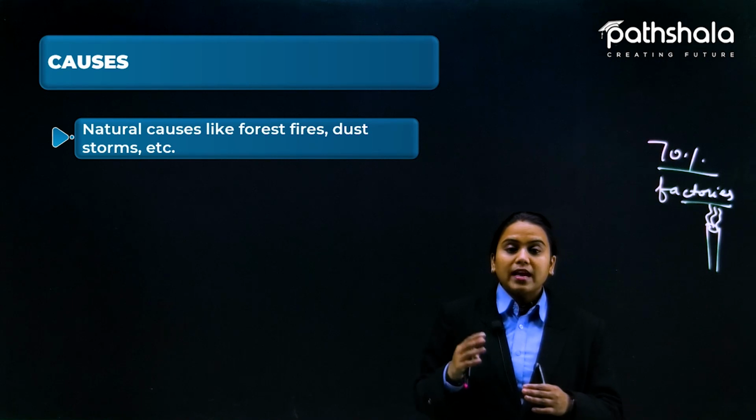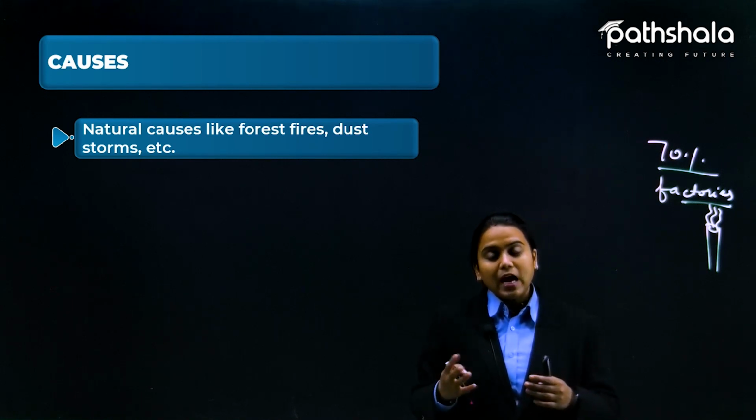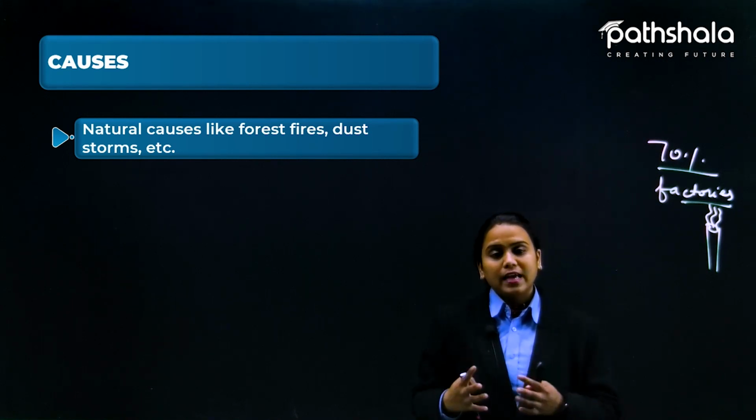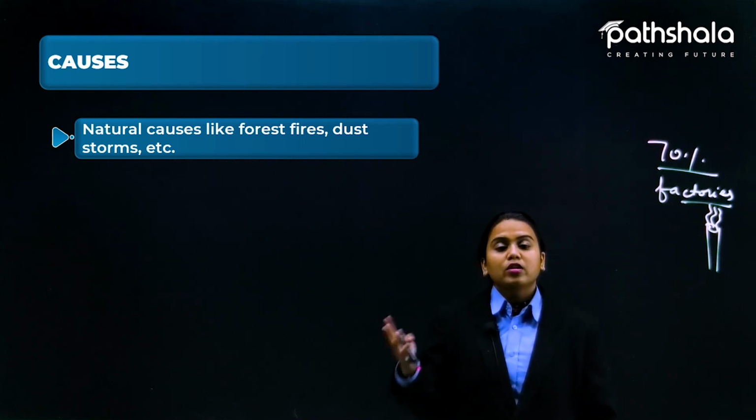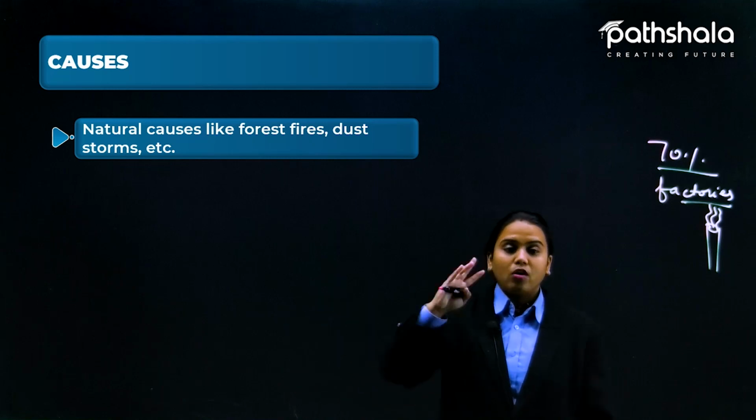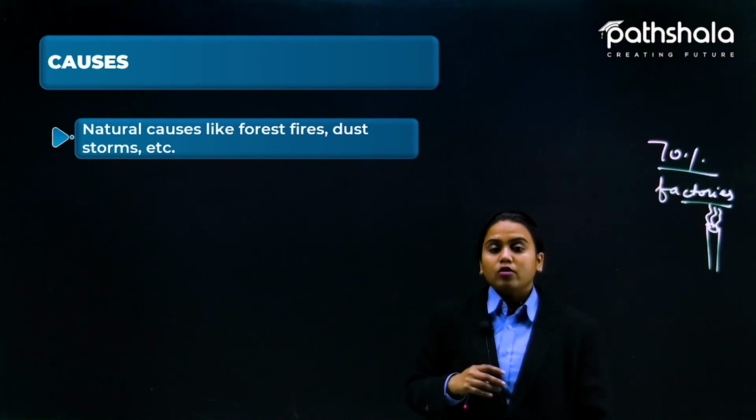Now, dust and storms may also happen, like somewhere a typhoon is coming, somewhere a cyclone is coming. All these things again make the air polluted because they are spreading dust all around us continuously.